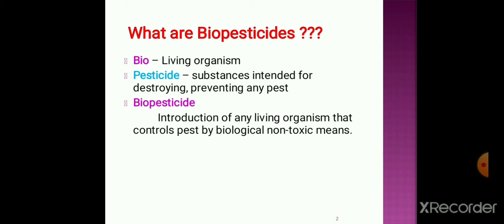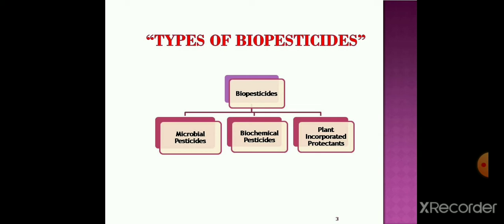And then what will be the biopesticide? It is the introduction of any living organism, because bio means living, and pest is any living insect, that controls the pest by biological non-toxic means. These biopesticides get degraded due to the presence of living organisms, and that is called a biopesticide. We will see next the different types of biopesticides.